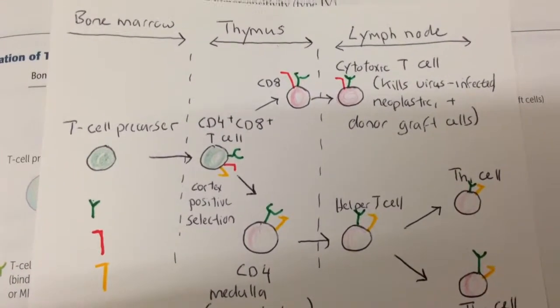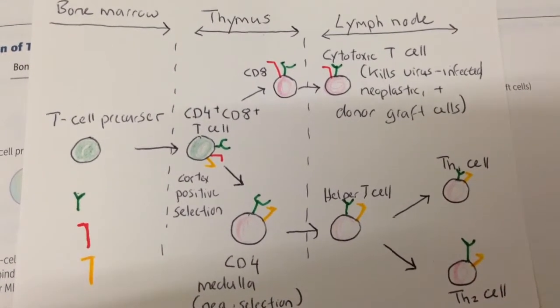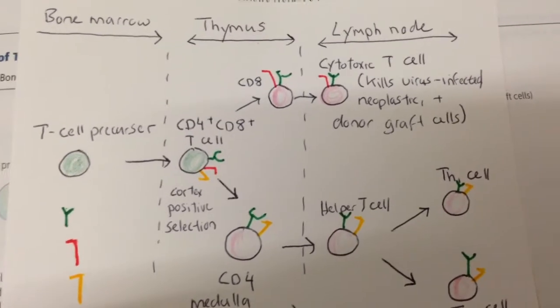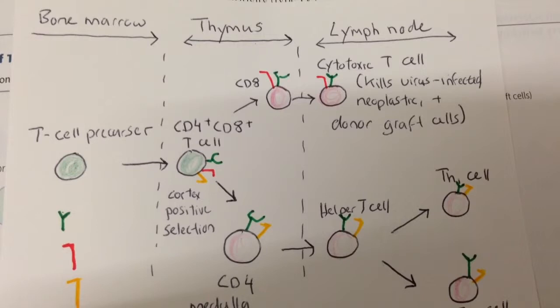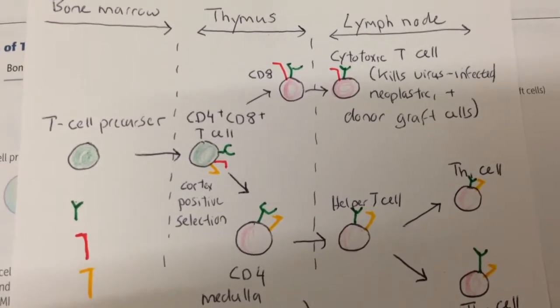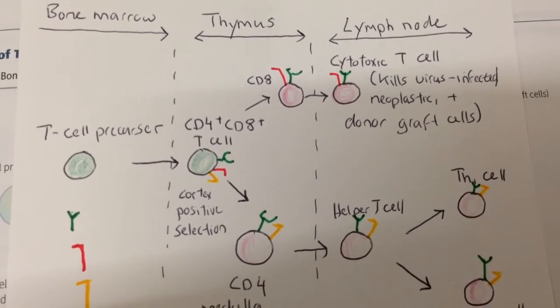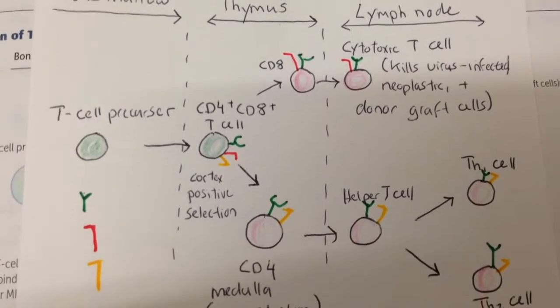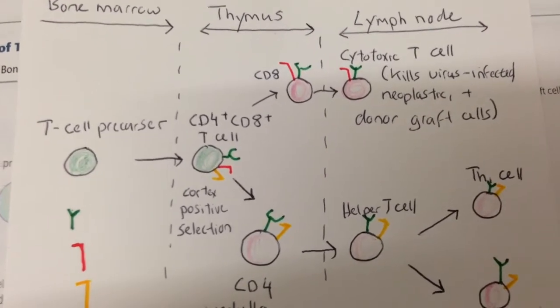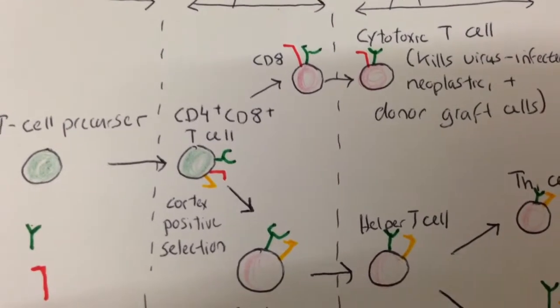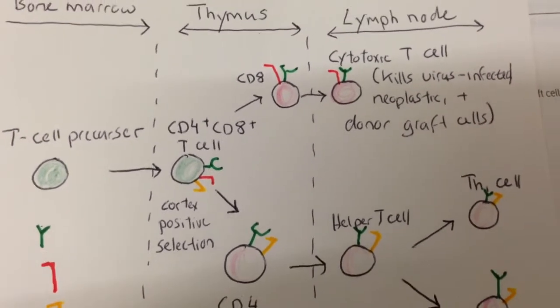We are on page 195 and we are looking at the differentiation of T cells. We are following a T cell precursor from the bone marrow to the thymus to the lymph node. And we can see here that the T cell starts as a T cell precursor in the bone marrow, then it moves to the thymus where it becomes a CD4, CD8 cell, and then we see it separate into CD8